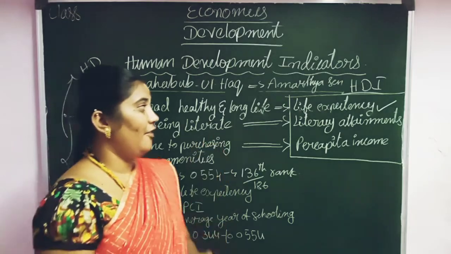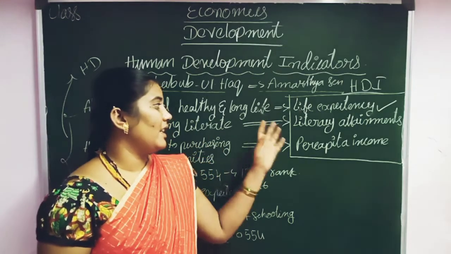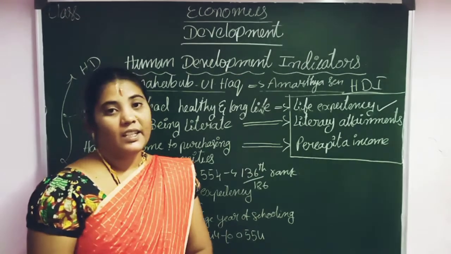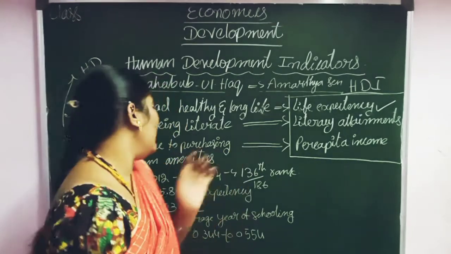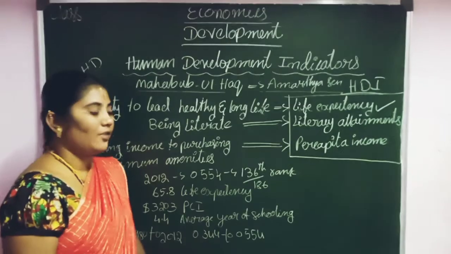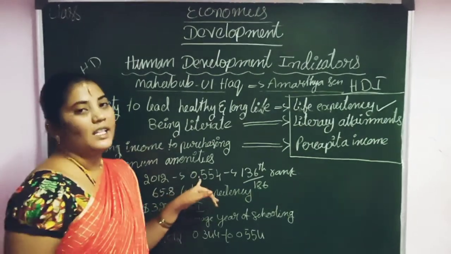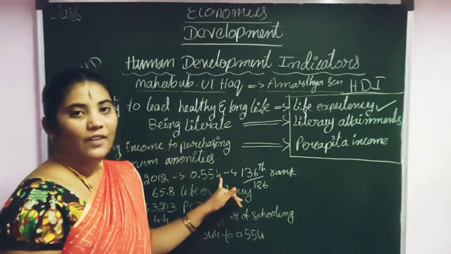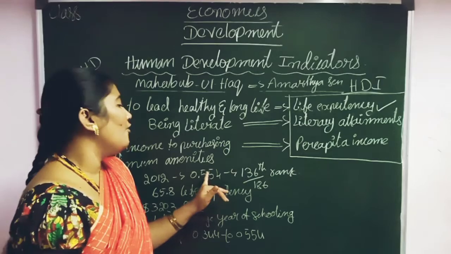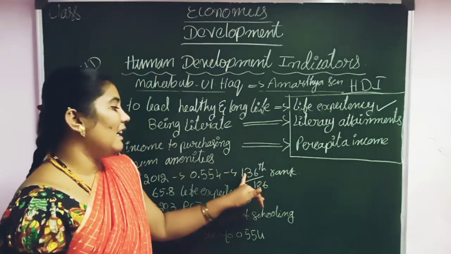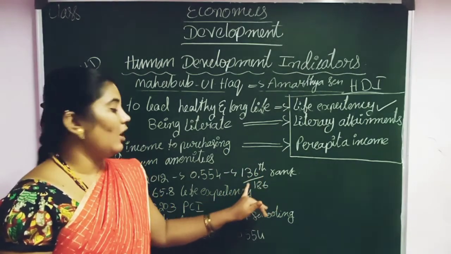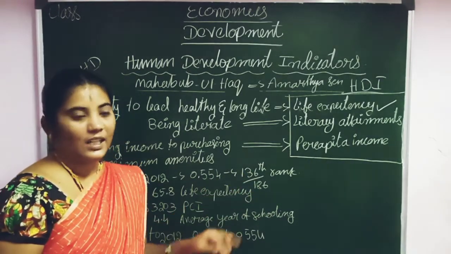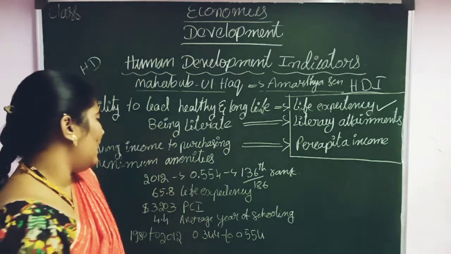Let's discuss how our country's life expectancy is, and also the literacy attainment, then the per capita income of our country. Here we see that in the period of 2012, our country's HDI is 0.554, and it ranked 136th out of 186 countries.